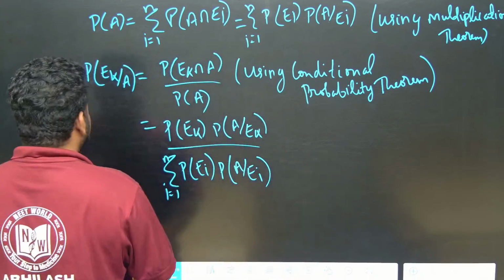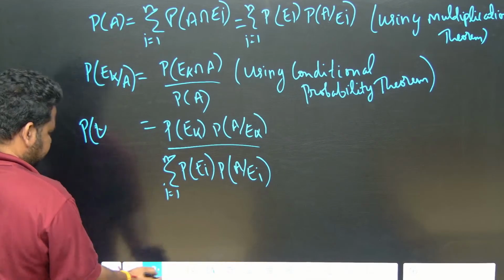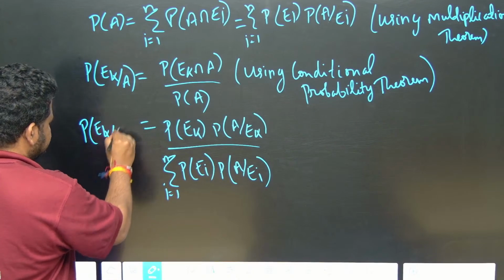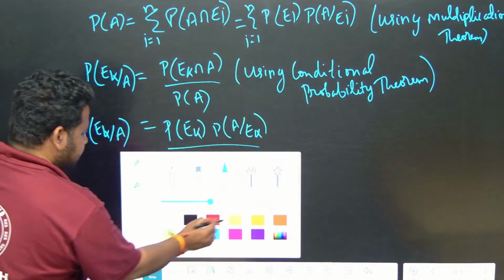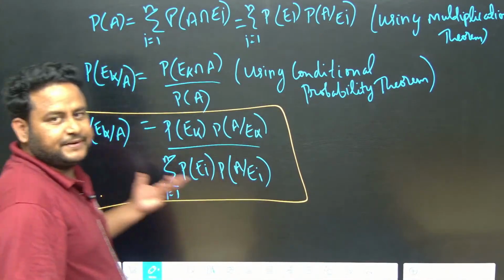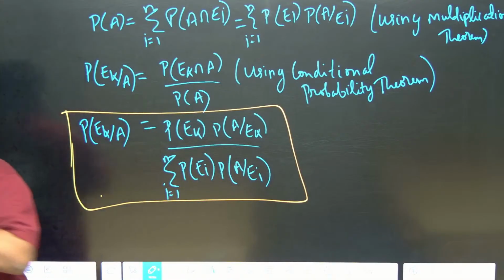So this is nothing but equal to probability of E_k given A. This is nothing but the proof of the Bayes theorem. You got the Bayes theorem, that itself is the proof. Clear, friends? This is how you have to solve this question.